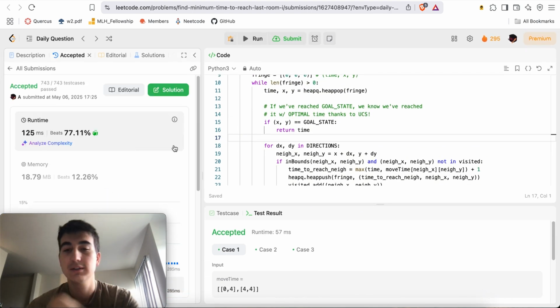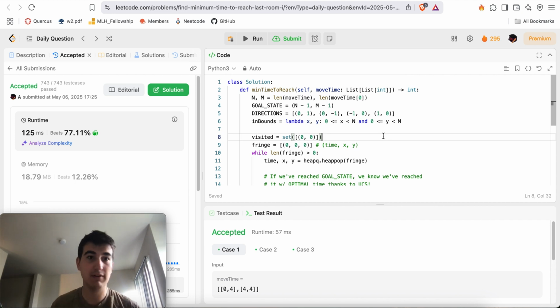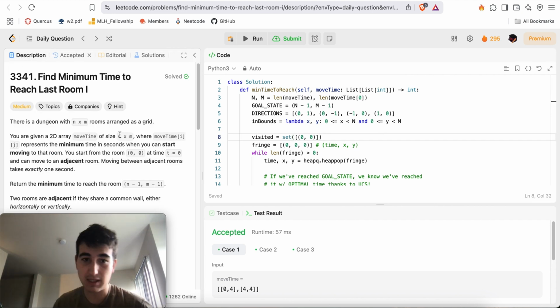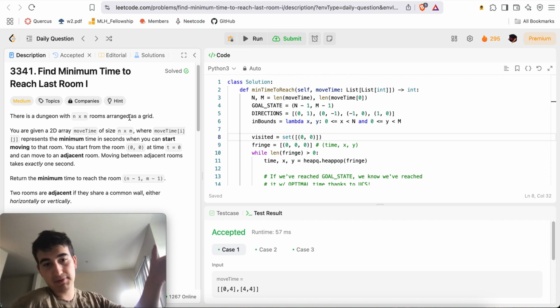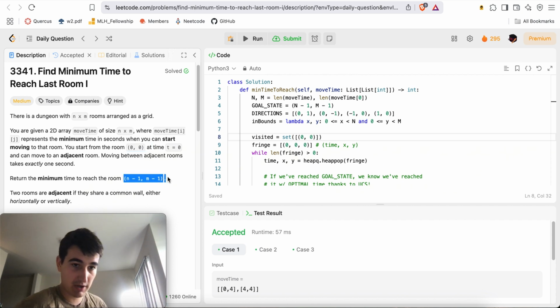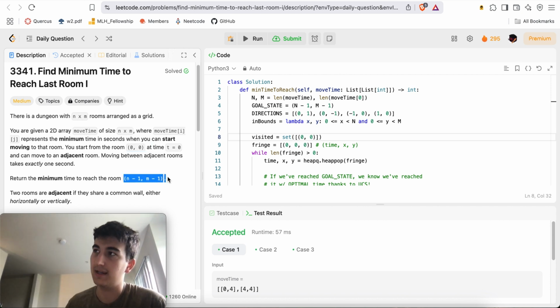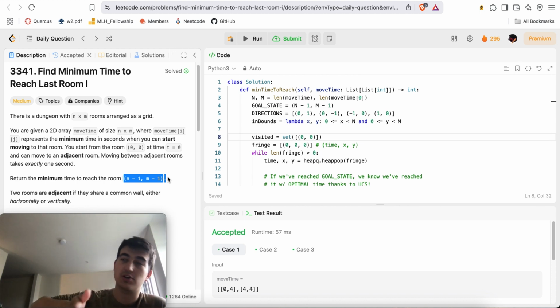Yeah, okay. There we go. Okay, so nevertheless, as always on my videos, I do a quick recap of how to solve the problem. So this one is literally the one I just did. You're given an m by m room, arranged as a grid. You start in the top left corner, 0, 0. You want to get to the bottom right corner, m minus 1, m minus 1, in the shortest amount of time. Classic little problem where your neighbors are essentially, for a cell, you can either go up, down, left, or right.